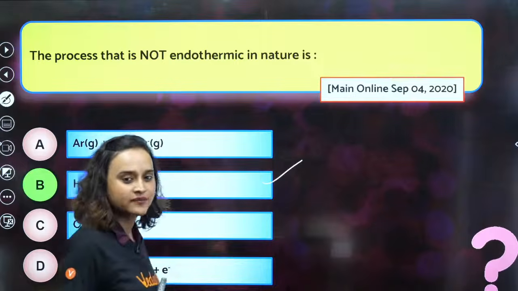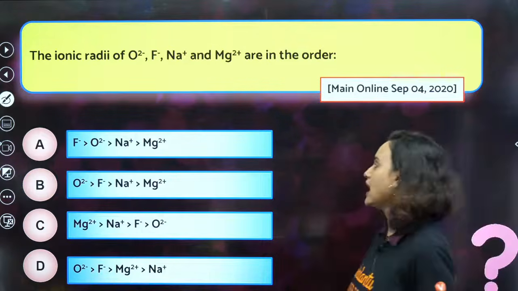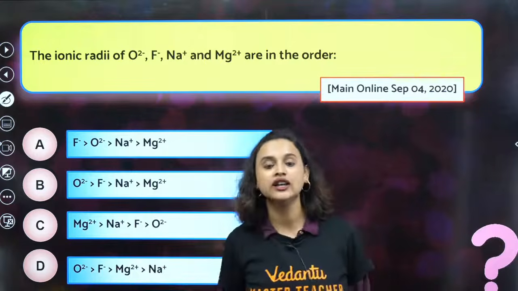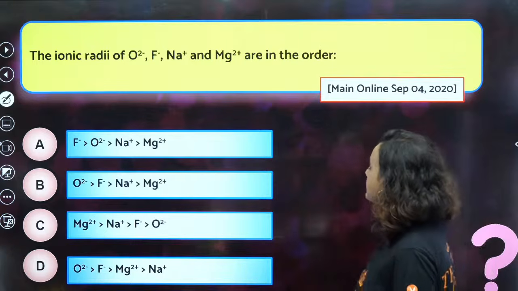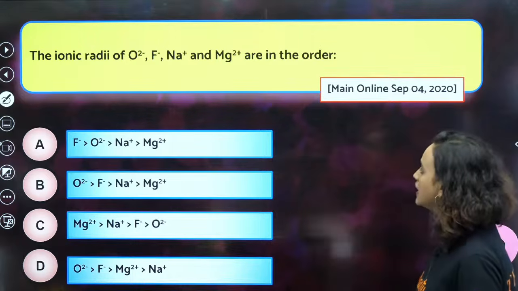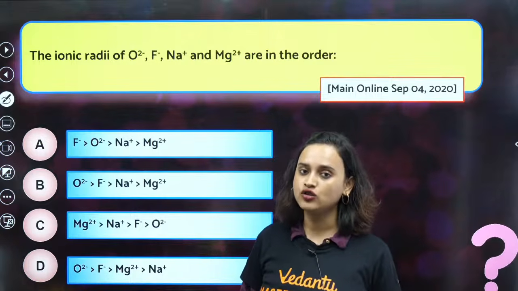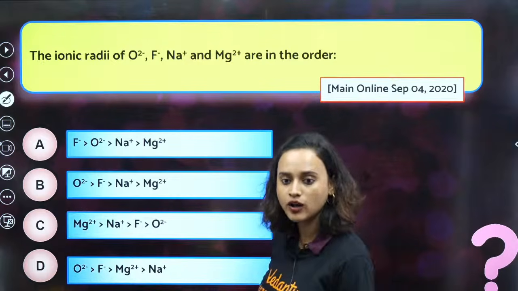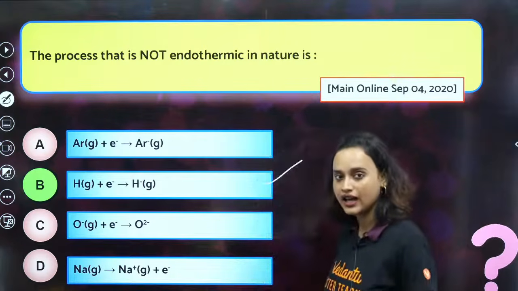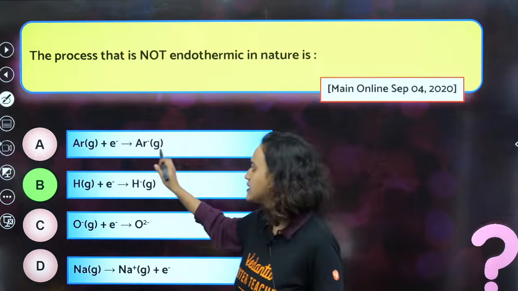Moving on then. Option B is the correct answer. Here what is happening is you are disrupting the stability.